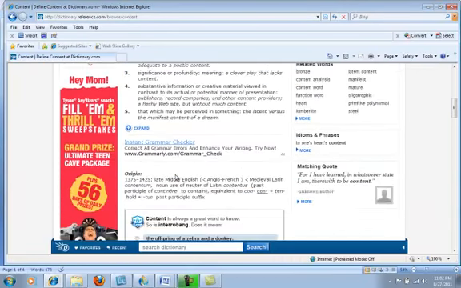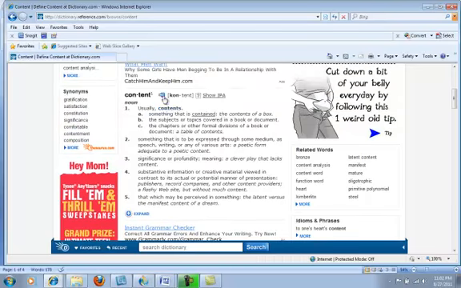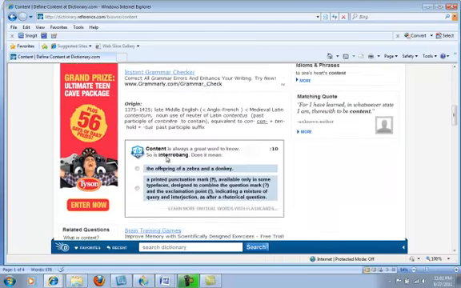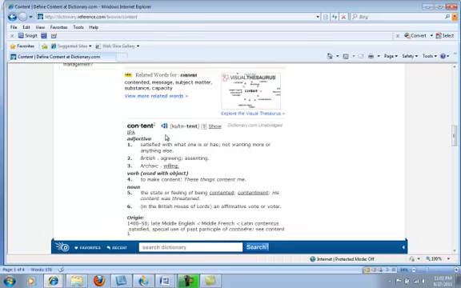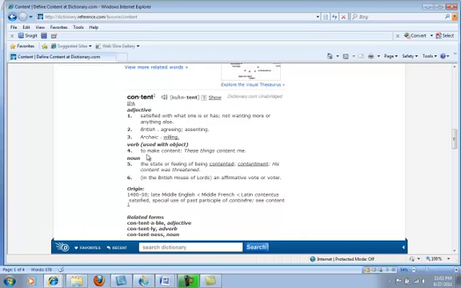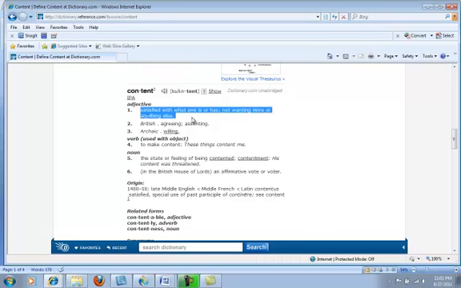So let me scroll down and try another one. How about this one? Content. No, that's the same thing. Content. There we go. Now, the first definition says satisfied with what one is or has, not wanting more or anything else. Oh, so it doesn't mean smart.